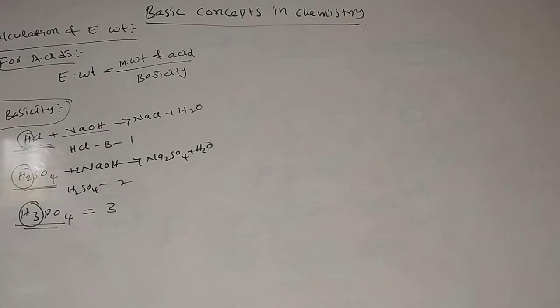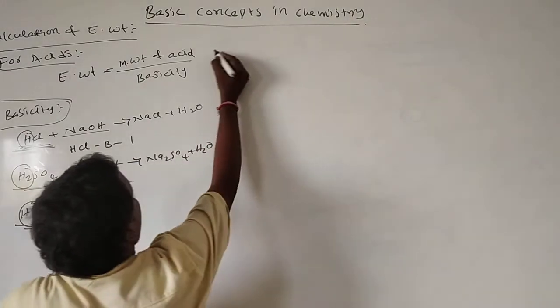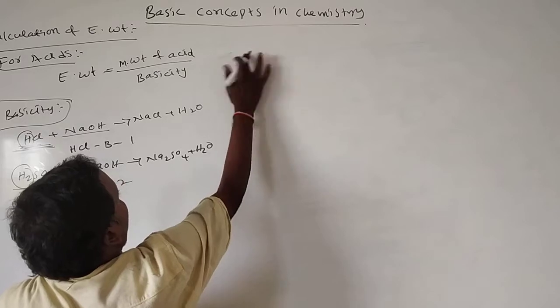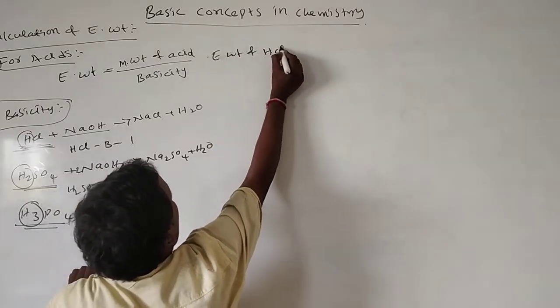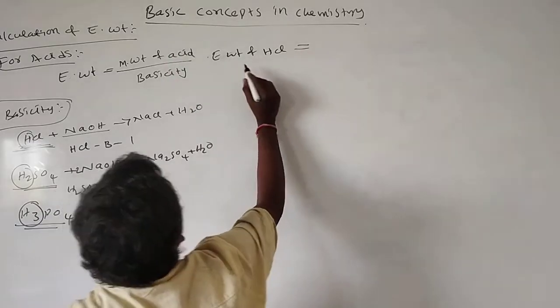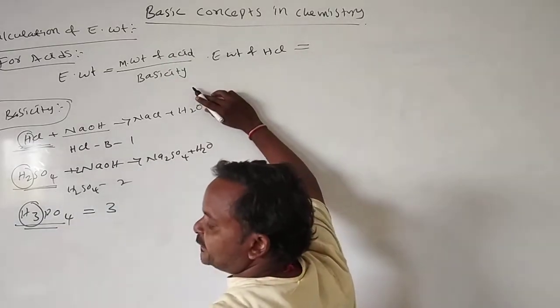Now calculate the equivalent weight of hydrochloric acid. What is the principle? Molecular weight of the acid divided by basicity.